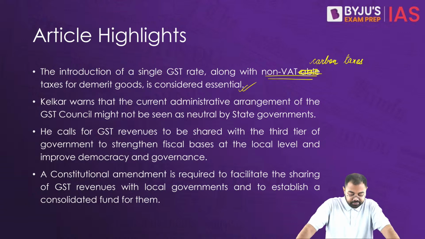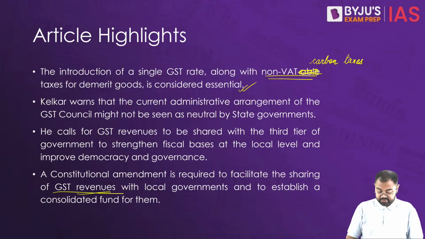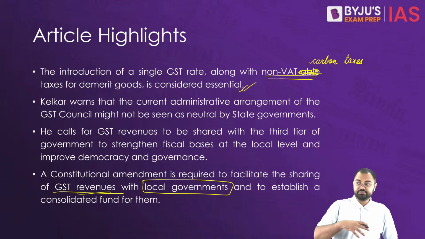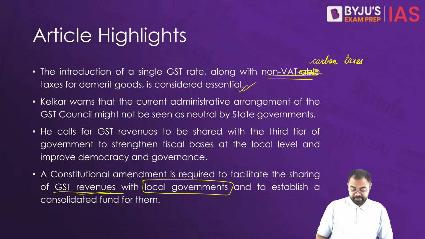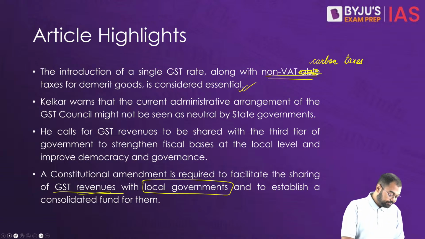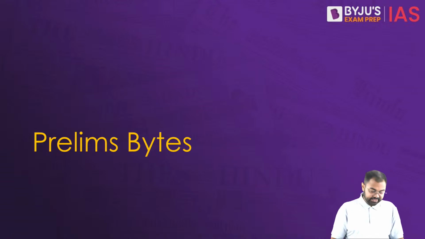So we need to ensure that we share the GST revenues with the local governments, so that they also have the funds to take care of everything that is happening locally. These are some of the improvements or reforms he has recommended in the GST regime.